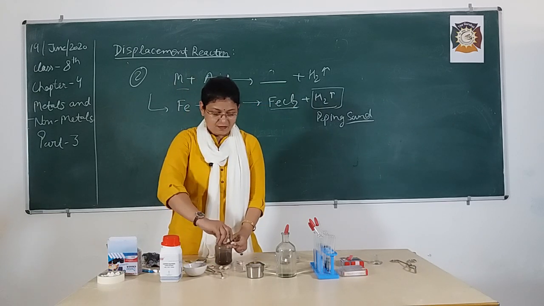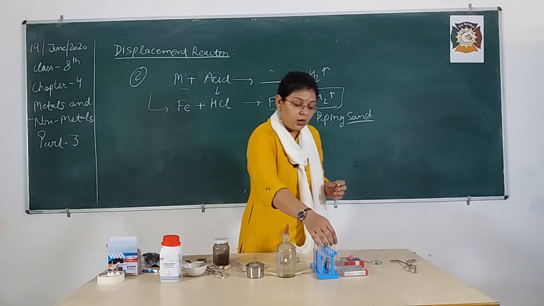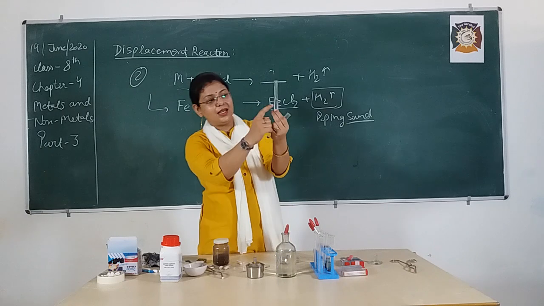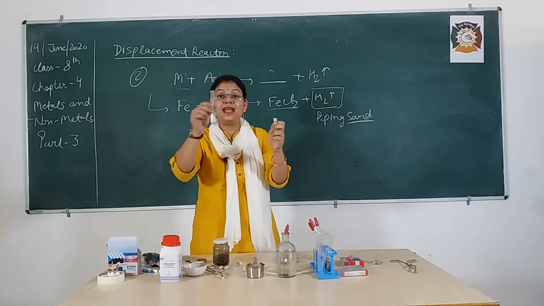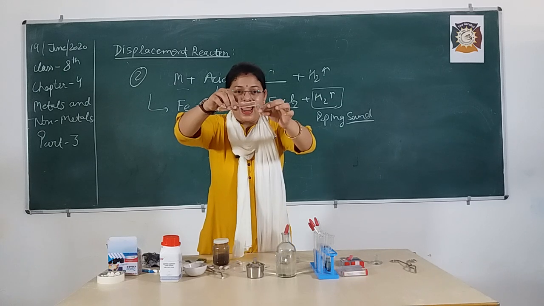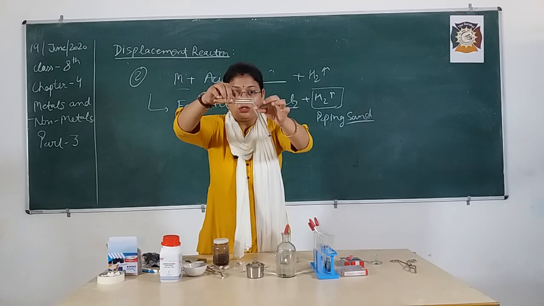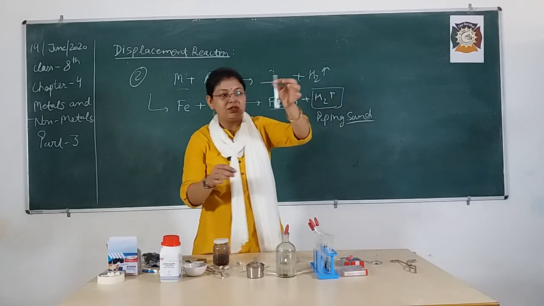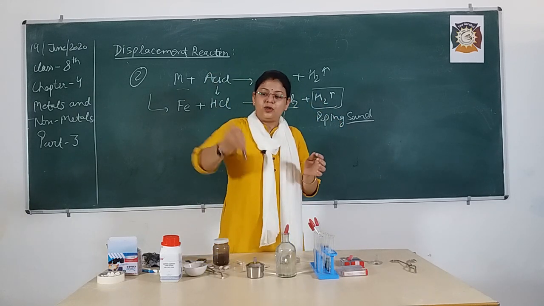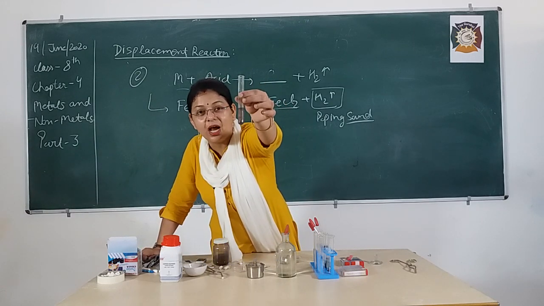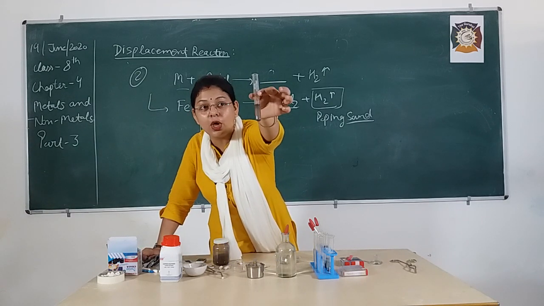Okay, so these are the iron filings, and I am going to add this HCl, that is hydrochloric acid in diluted form. On adding both, with just a little bit of shaking, you can see very clearly how vigorously the reaction is going on.